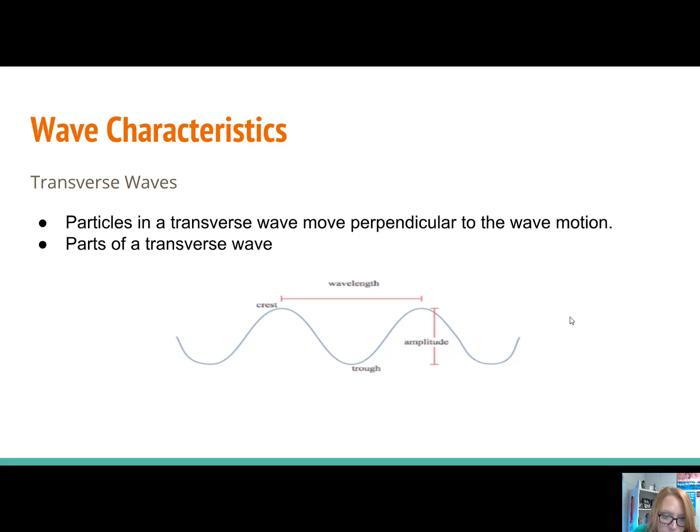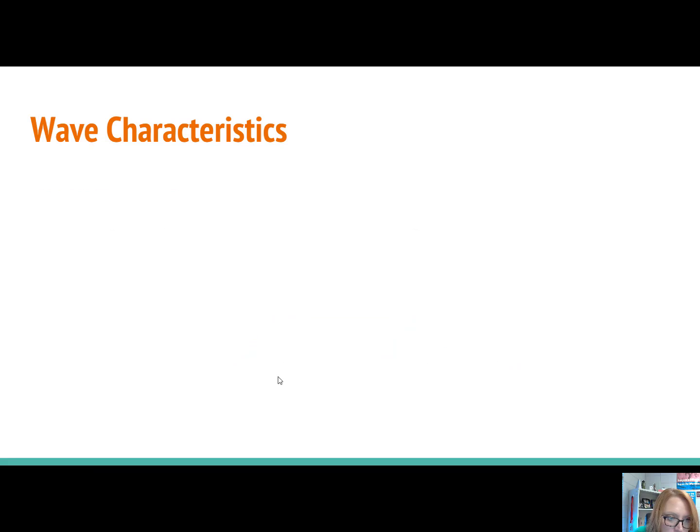Now let's look at parts of a transverse wave. Here's a crest. Here's the trough. Amplitude is usually right here is the medium that goes right through the middle. And so amplitude is from the medium to the crest, or from the medium to the trough. And then you have a wavelength, which is crest to crest or trough to trough.